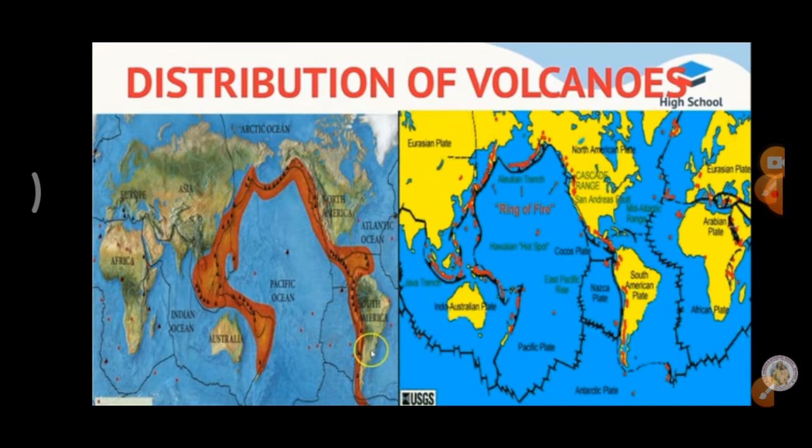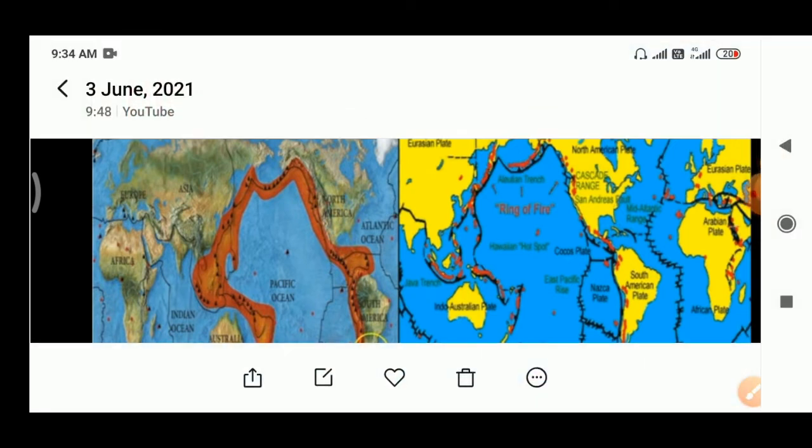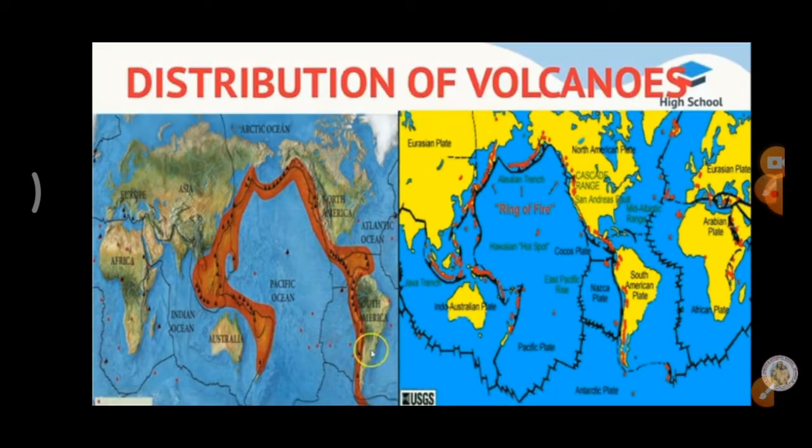When two closer continental plates or oceanic plates move side by side, there is one way created in center. That is called divergent boundary plates. What is the example for mid-Atlantic belt? St. Helena and Azores.